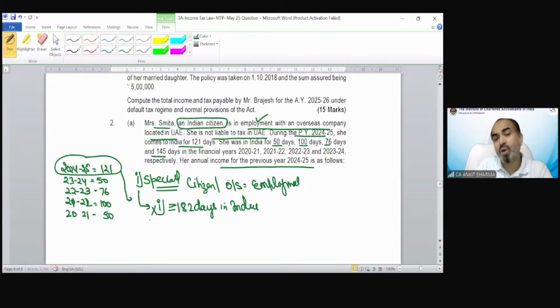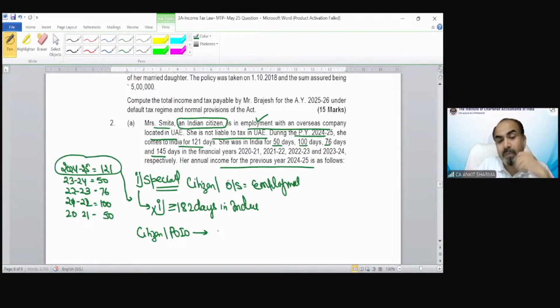But we have one more special condition. The special condition is for those citizens or persons of Indian origin who went outside India and come to visit India.